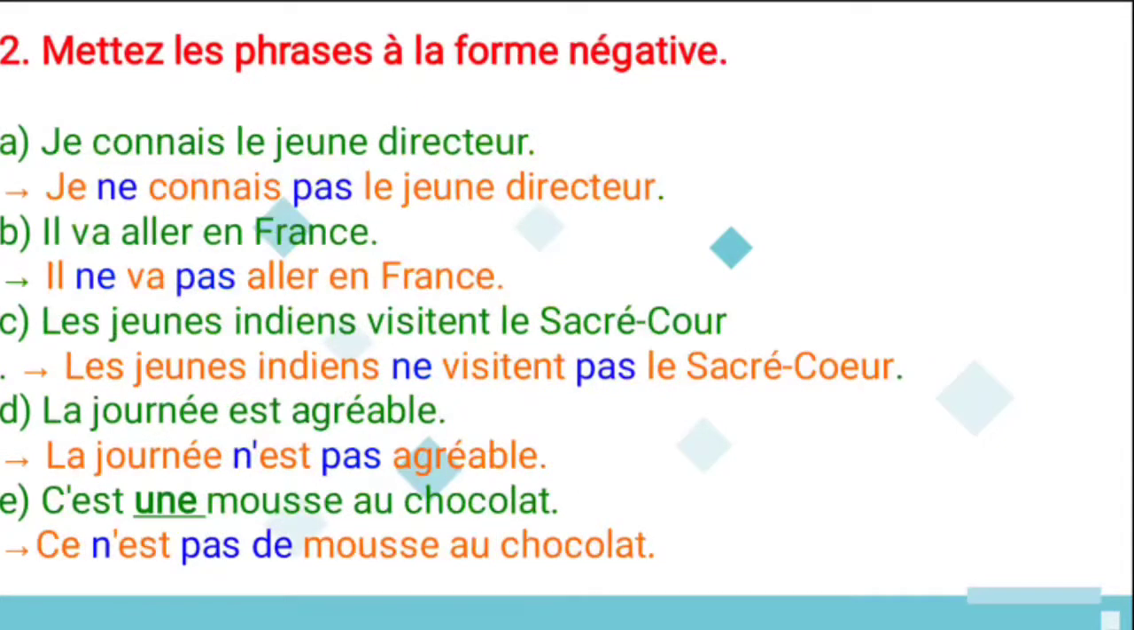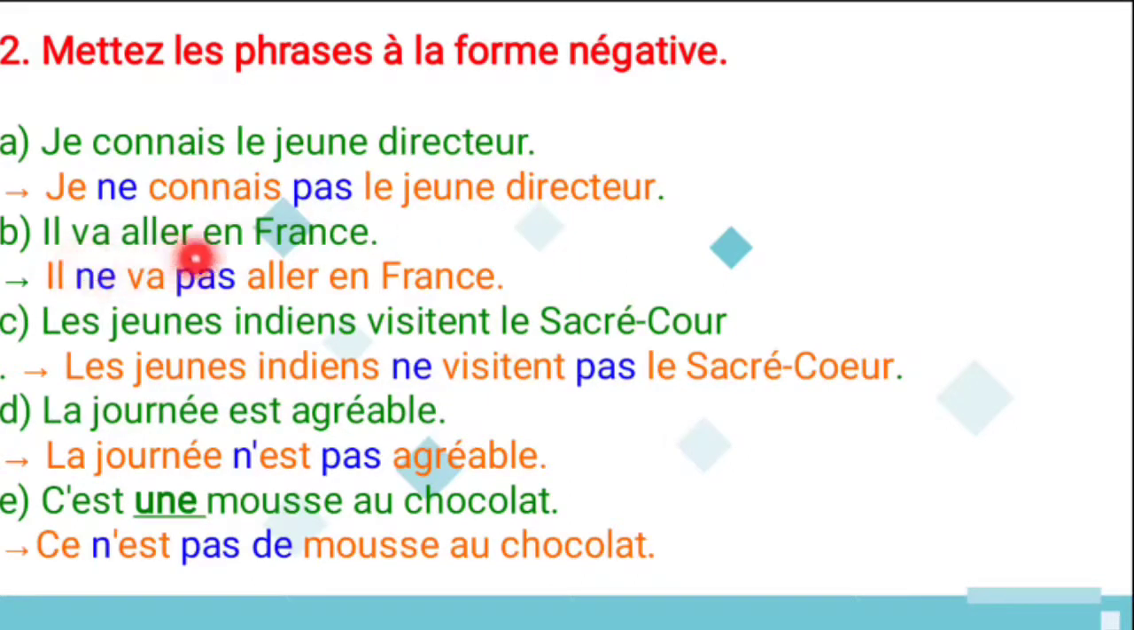And move to the second one. Mettez la phrase à la forme négative. So make the sentence in the negative form. First one is je connais le jeune directeur. I know the young director. And when you change into the negative form, you have to use ne and pas. Ne is used before the verb, pas is used after the verb. So the answer, je ne connais pas le jeune directeur. So I don't know the young director.